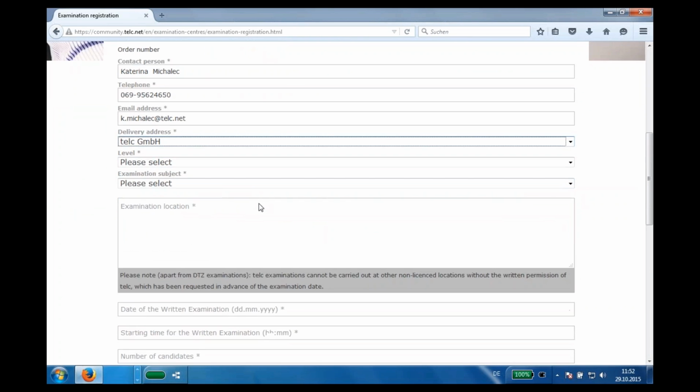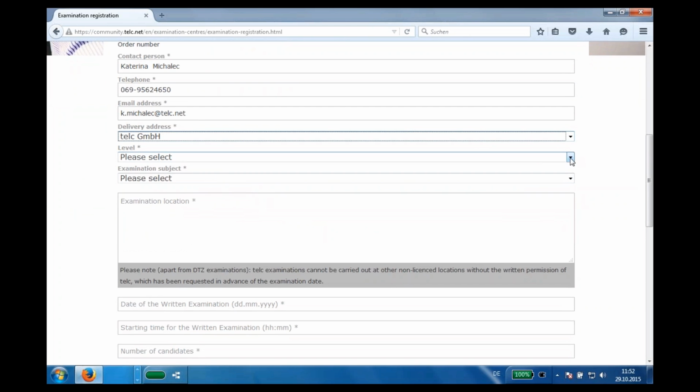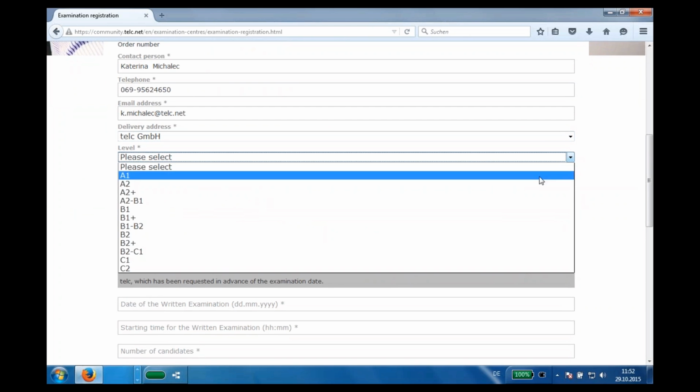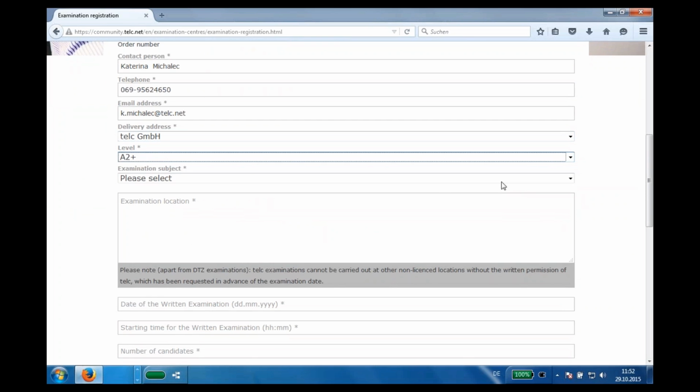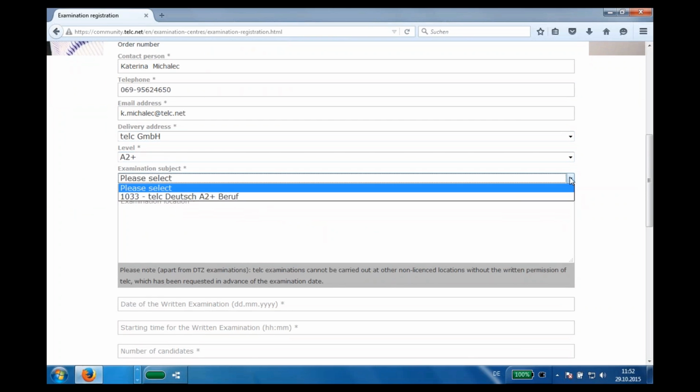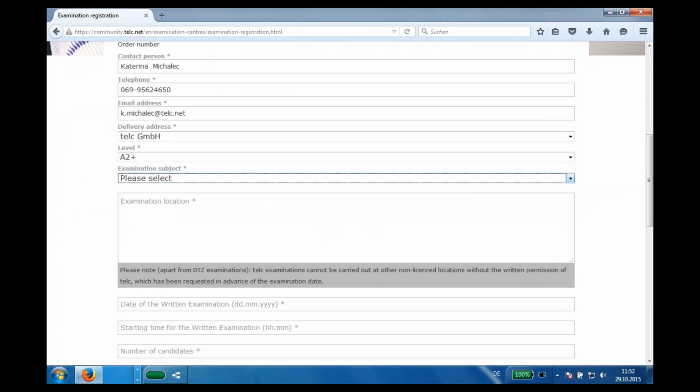Which level of the exam, so you will choose, for example, A2 plus, and you have to select the subject. On this level we have only one. And now you have to put here the examination location, for example, if it will not take place here in our building but in another building, so you have to put it there.